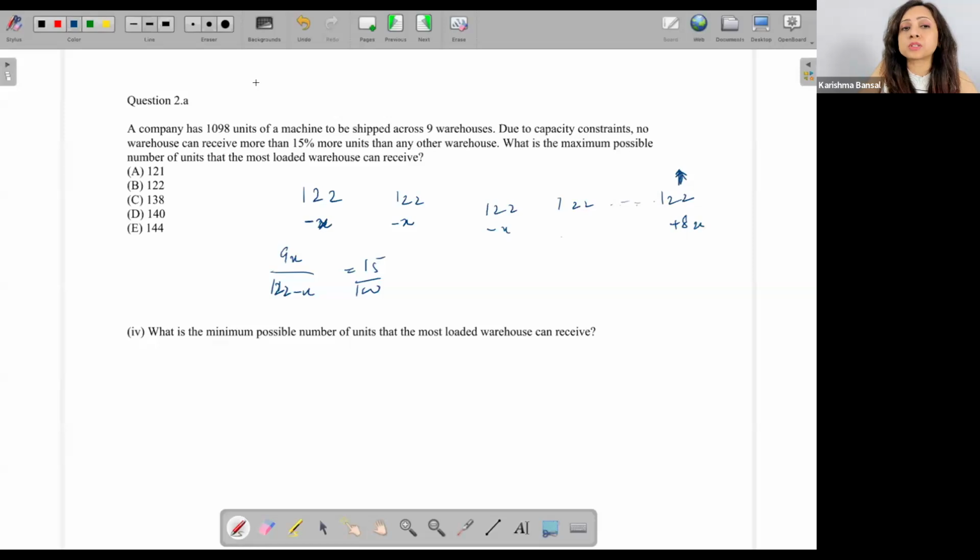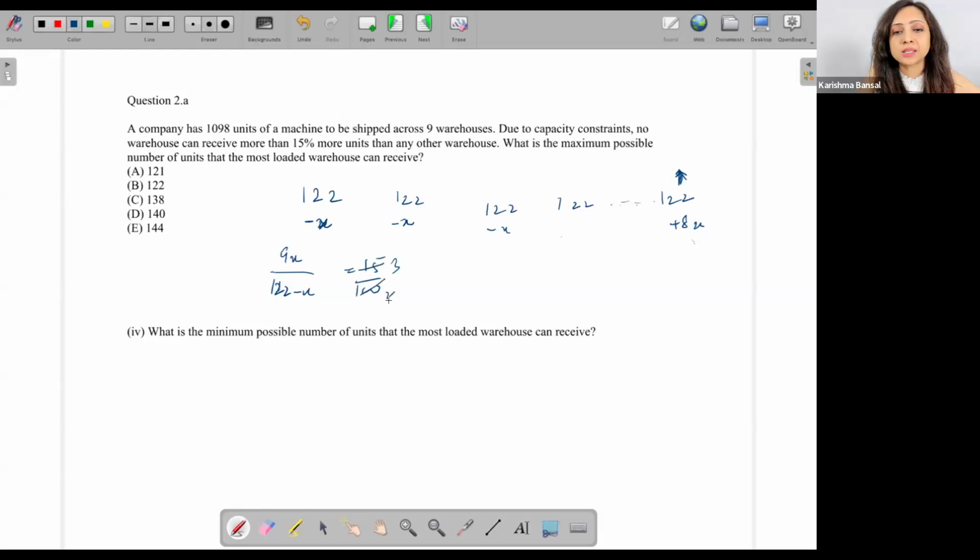What is the maximum possible number of units that the most loaded warehouse can receive? I give it to this, but my constraint is that this warehouse should not have more than 15% of the lowest one, the one which has the least amount. Now, how much extra does this warehouse have? It has 9x more. This is 122 minus x. This is 122 plus x. So this is 9x more. So 9x upon 122 minus x, this base value, is giving me 15%. That is the maximum possible.